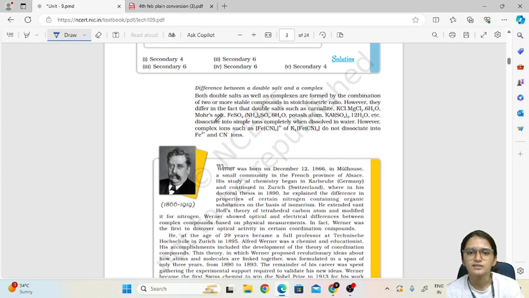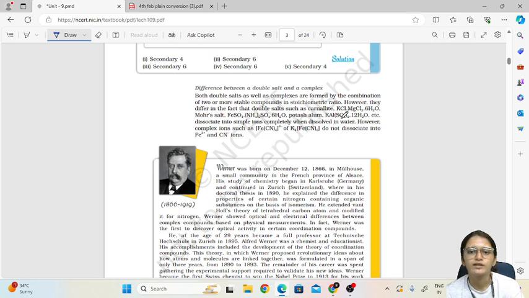The reason is that double salts are ionizable and complex compounds are non-ionizable, meaning if you take this complex compound having the square bracket, this is non-ionizable.